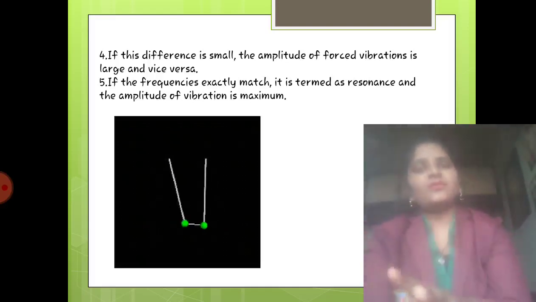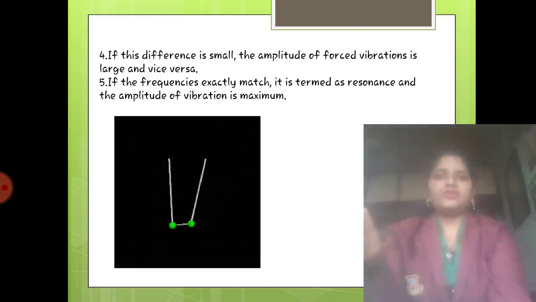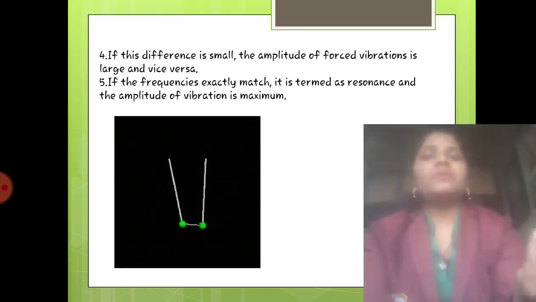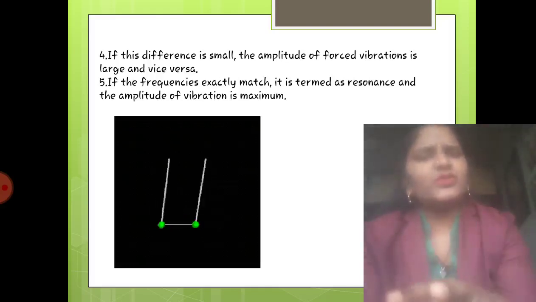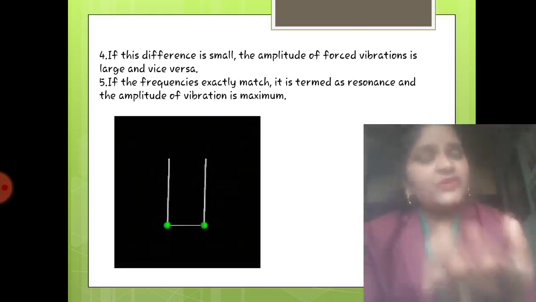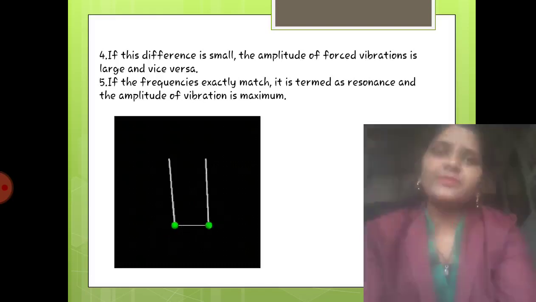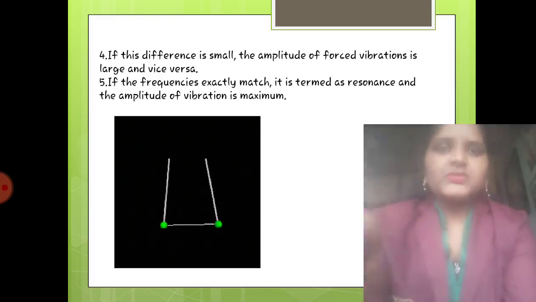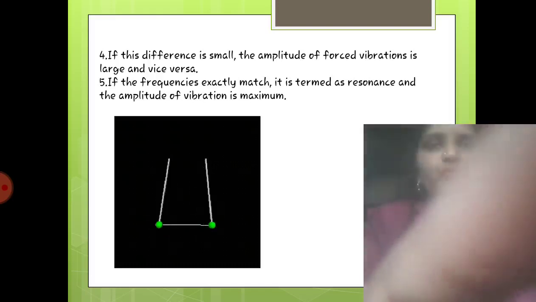You can write the second point as what happens to the amplitude. You can write what happens to the energy. So in this way you can distinguish between free and forced vibrations, and you can even write examples of both. Okay, so this is it for free and forced vibrations.